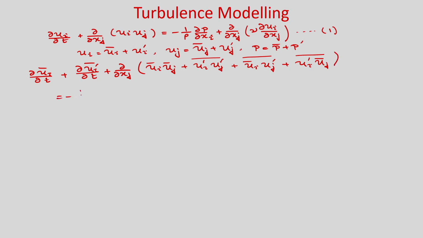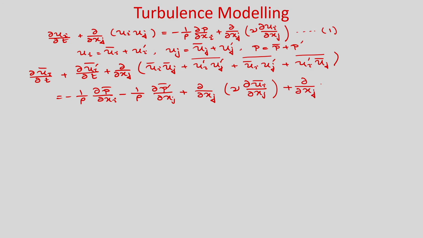is equal to minus 1 by rho del p bar by del xi minus 1 by rho del p prime bar by del xi plus del of del xj of nu del ui bar by del xj plus del of del xj of nu del ui prime by del xj bar.